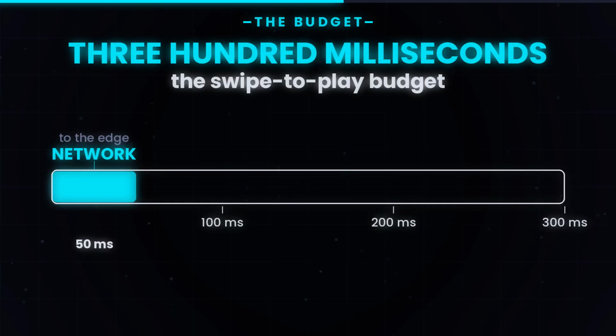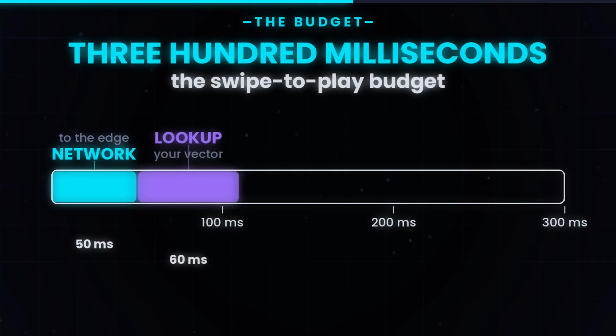About 50 milliseconds for the swipe gesture to reach the server. The server is geographically close. TikTok has edge data centers in dozens of regions specifically, so this number stays low. About 60 milliseconds for the embedding lookup. Your 256-dimensional vector lives in an in-memory cache on the edge node. No database call.